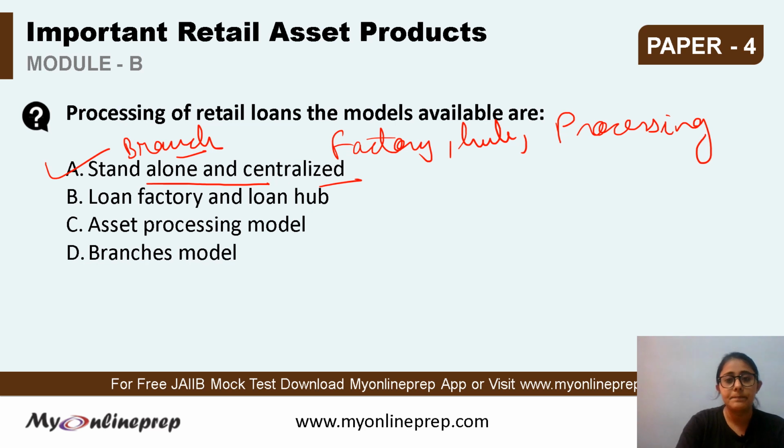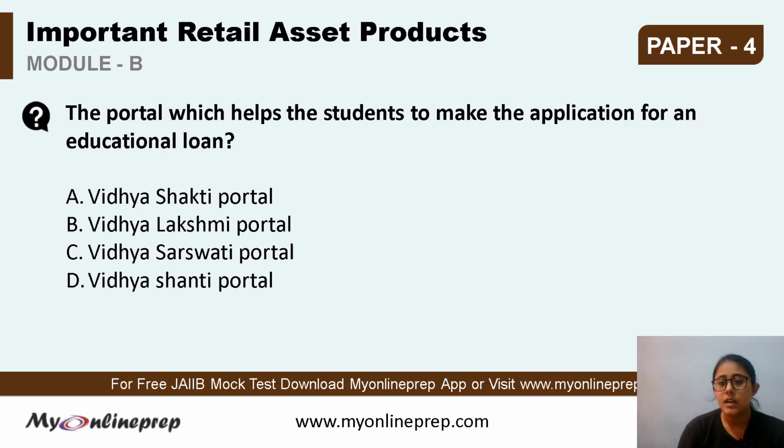Okay, next. The next question is the portal which helps the students to make the application for an education loan. Options are A Vidya Shakti portal, B Vidya Lakshmi portal, C Vidya Saraswati portal, or D Vidya Shanti portal. Which portal helps the students to make application for an educational loan? It is B, Vidya Lakshmi portal.